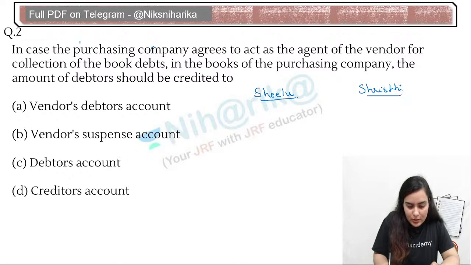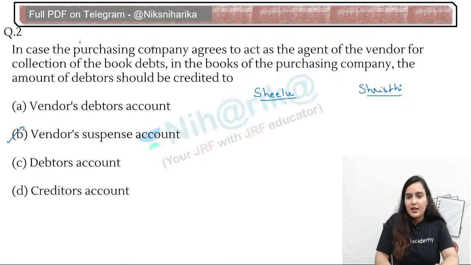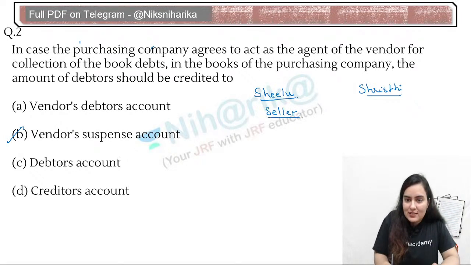Yes, answer is B. Now, how B? Let's take Shilu. Is the seller company here? And seller is also known as vendor company. And this is the purchasing company. So we will call them a purchasing company.